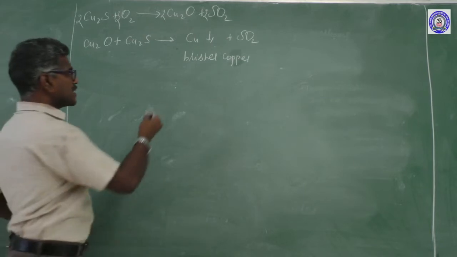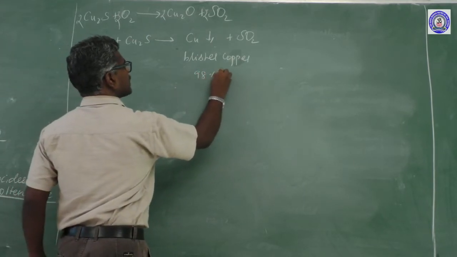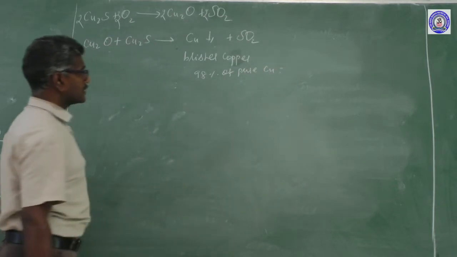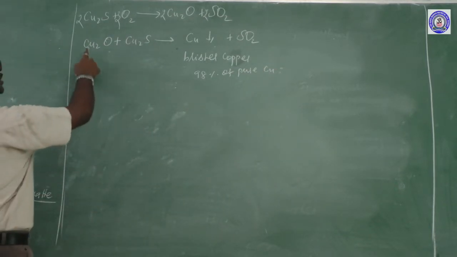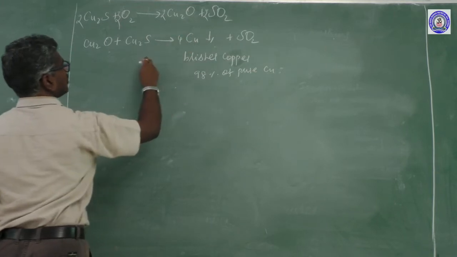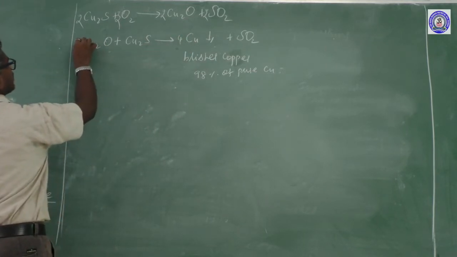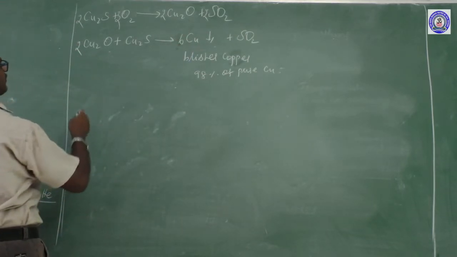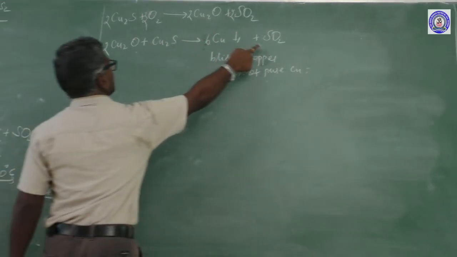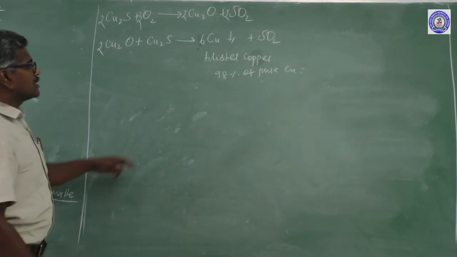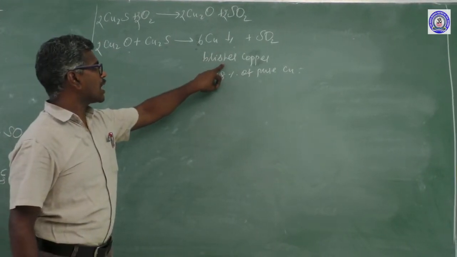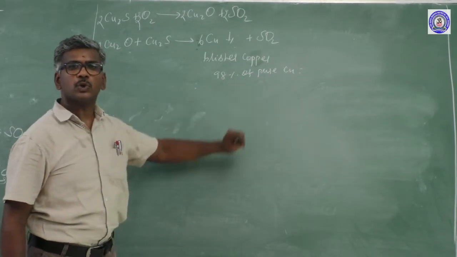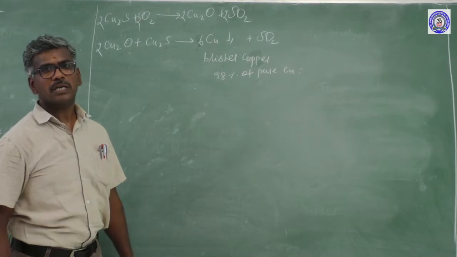Blister copper contains 98% pure copper. Balance the equation here. 1 sulfur, 2 oxygen. Blister copper is formed as 98% pure copper plus 2% impurities.